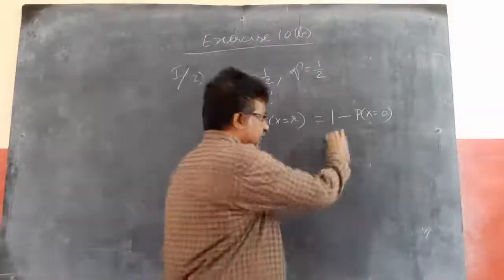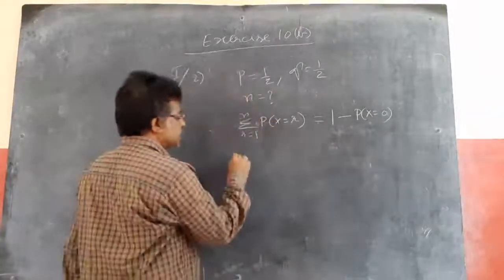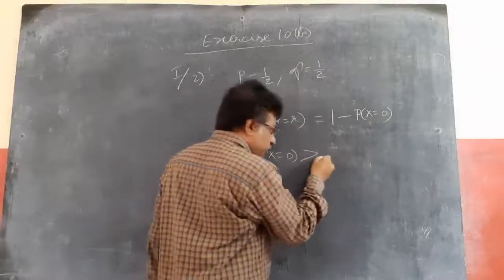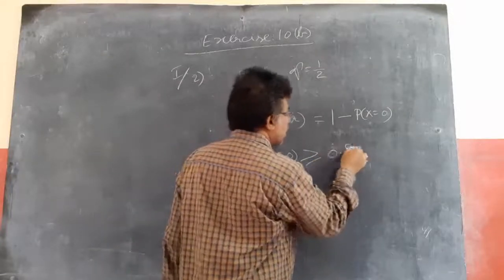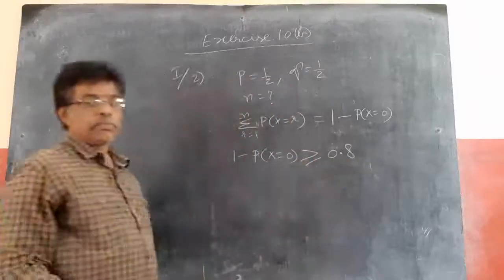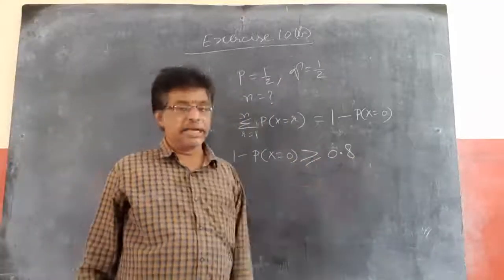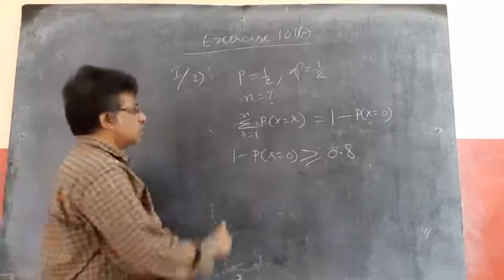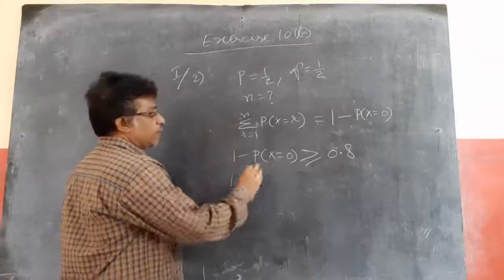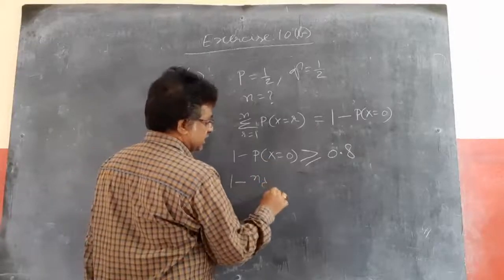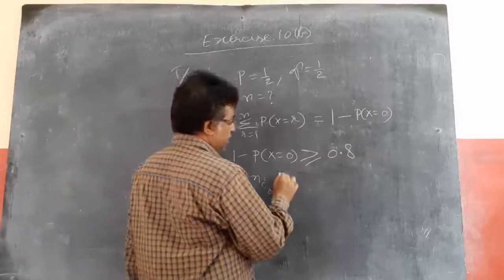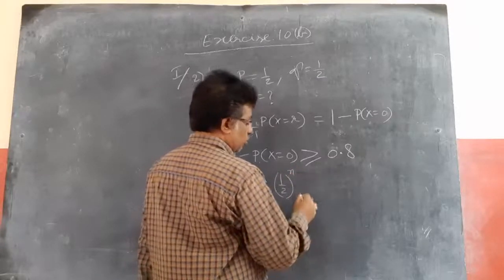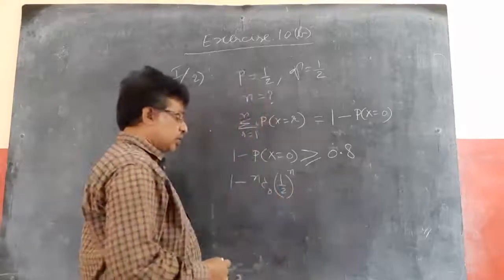So the probability of getting at least one head means 1 minus P of x equal to 0 is at least 0.8, meaning greater than or equal to 0.8. Minimum 0.8. Then what is n? So 1 minus P of x equal to 0 means nC0 into q power, 1 by 2 whole power n minus 0, into p power 0, which is 1 only, no need to write.